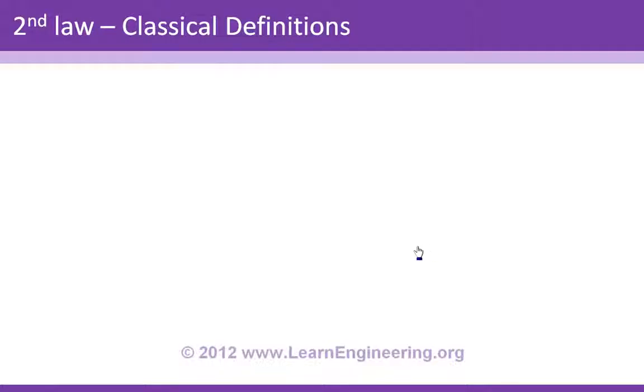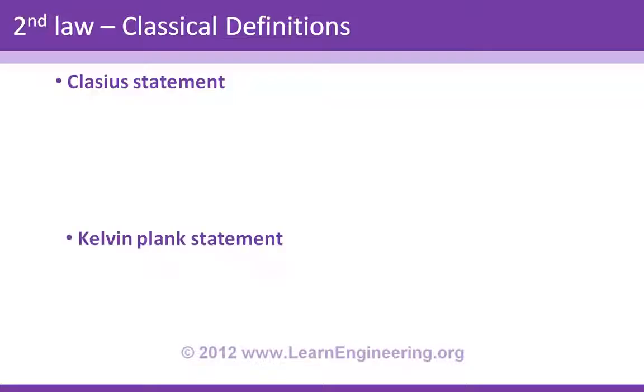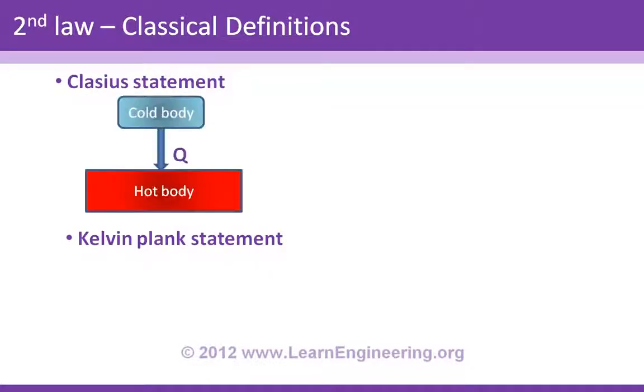In this section we will see what the second law of thermodynamics is. Well, if you check some standard thermodynamics textbook, you could find mainly two statements for the second law. One is Clausius's statement, second is the Kelvin-Planck statement. About Clausius's statement, consider this system where you have a cold body and a hot body and heat is flowing from the cold body to the hot body. Assume this is the only process happening, this heat flow. According to Clausius's statement, this process is impossible.